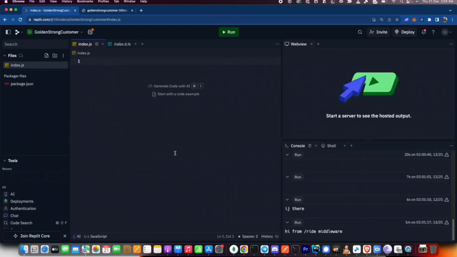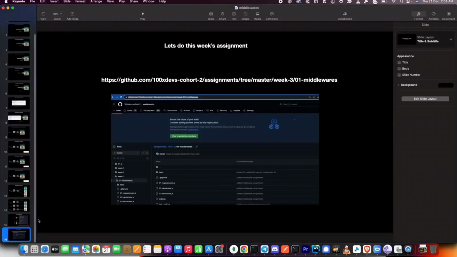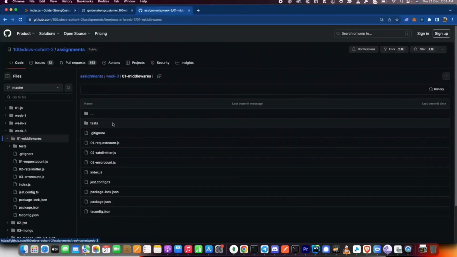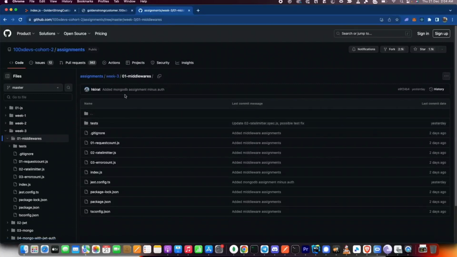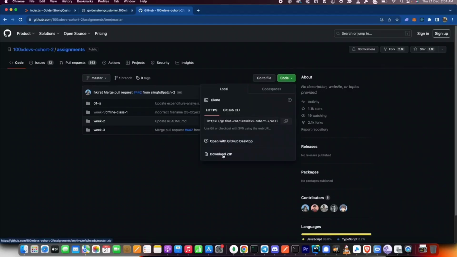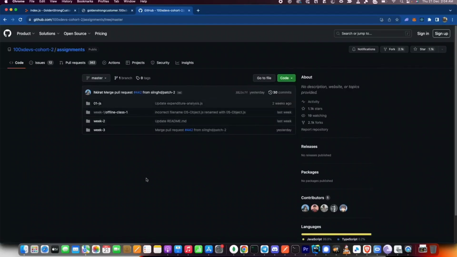That's great context. I think at a high level, we understand this. Let's try to harden our concepts by actually solving the assignment for this week. If you go to the slides, you will find a link to this week's assignment. I would urge you to, at this point, clone this repository locally. You can clone it via GitHub, or you can just click on the green button and download zip, unzip it, and open this project in Visual Studio Code.